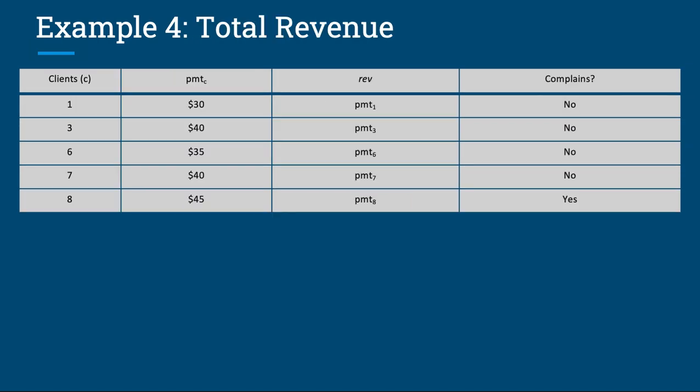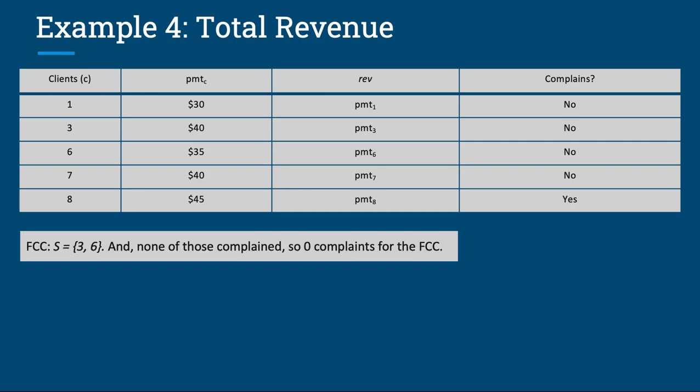Now we calculate total revenue. We have a table here as well with headers: client C, the payment amount, payment of C, the revenue amount rev, and whether the client complains or not. So let's start by going over the fines if there are any. For the FCC, the set S includes clients 3 and 6, and since none of the clients in S complained, that means 0 complaints for the FCC.